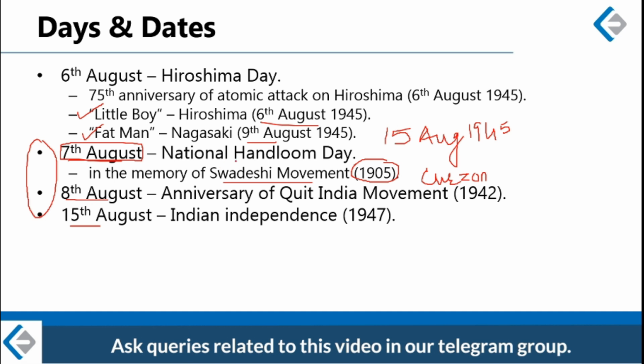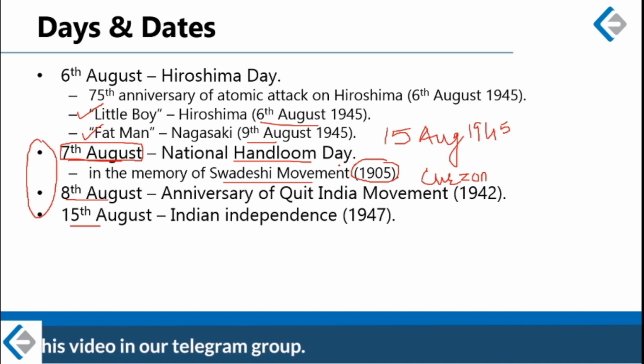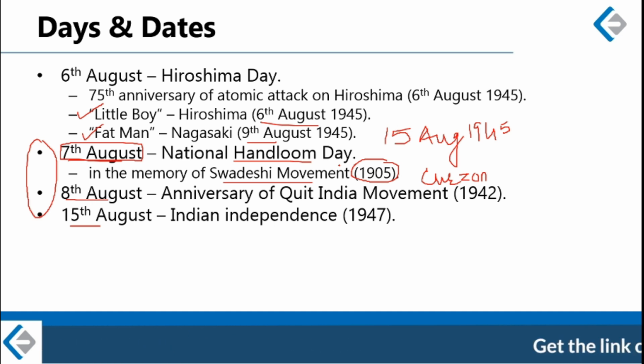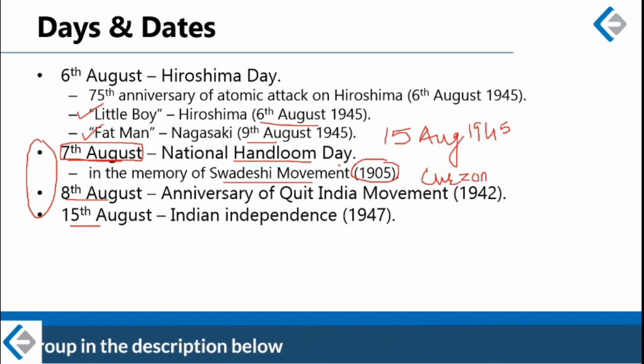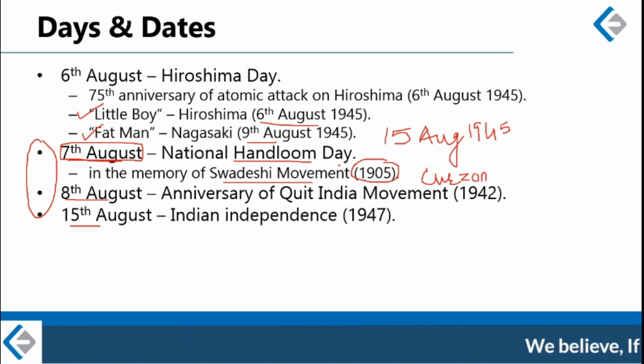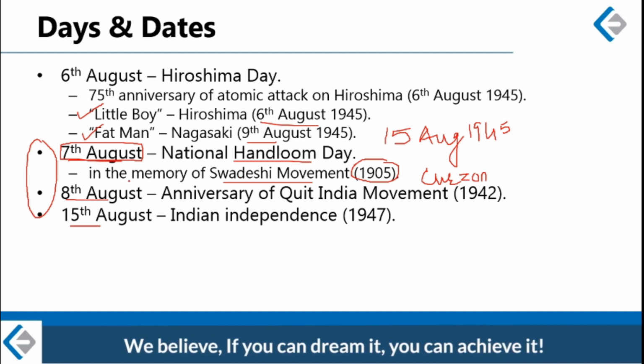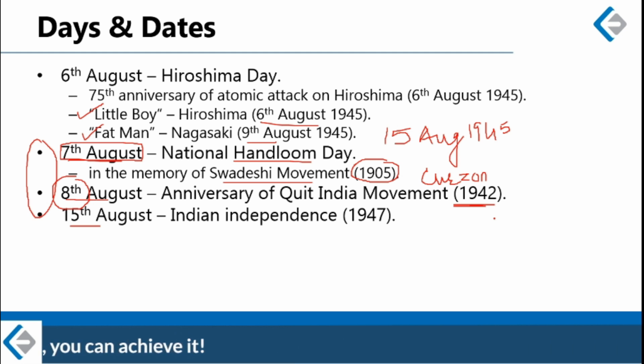Alright, so the handloom here means khadi, which is India's own indigenous good. So in the honor of, or in the memory of launching of Swadeshi movement on 7th August 1905 in Calcutta, nowadays we celebrate National Handloom Day on the same date. Correct. And about 8th August, so on 8th August 1942, the last major national level movement of